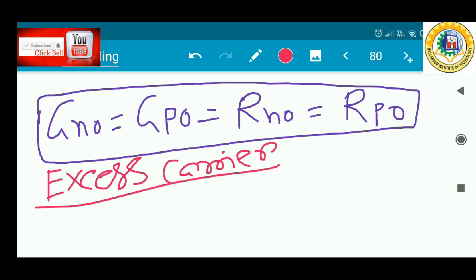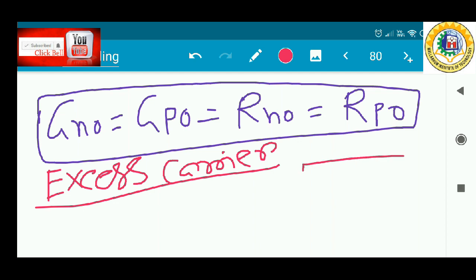Now some additional notation must be introduced in this respect. The electrons in the valence band may be excited into the conduction band when high energy photons are incident onto the semiconductor. When this happens, not only is an electron created in the conduction band but a hole is also created in the valence band. Thus an electron hole pair is generated. The additional electrons and holes created are called the excess electrons and excess holes. The excess electrons and excess holes are generated by an external force at a particular rate, that means the excess carrier generation rate.